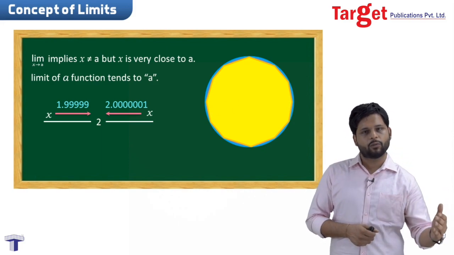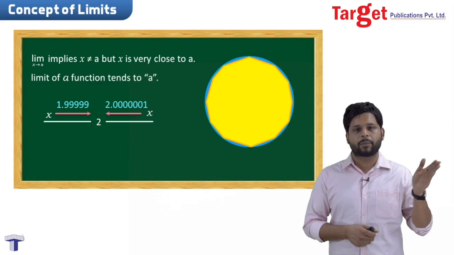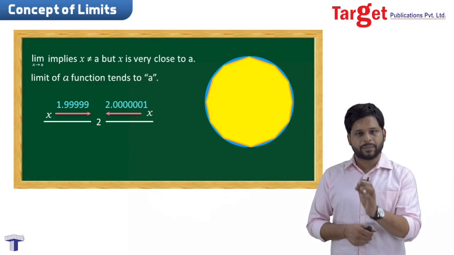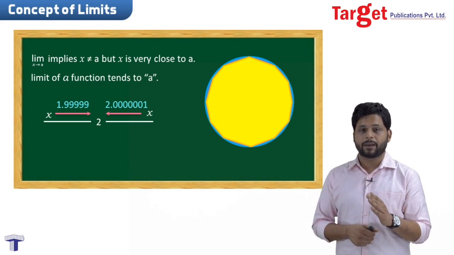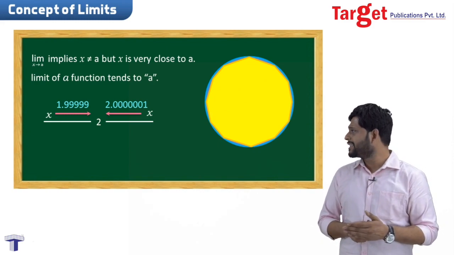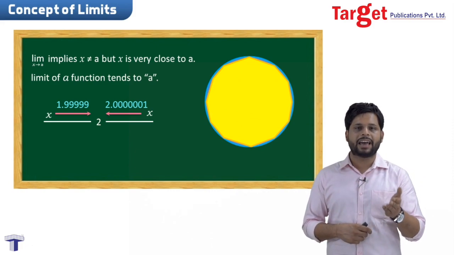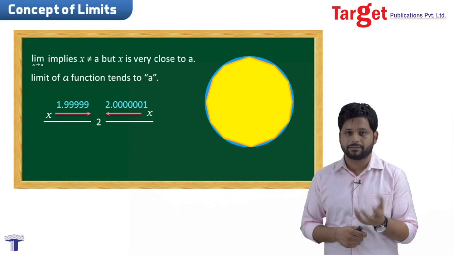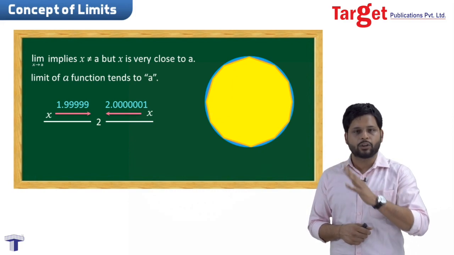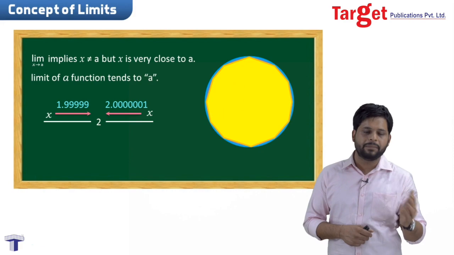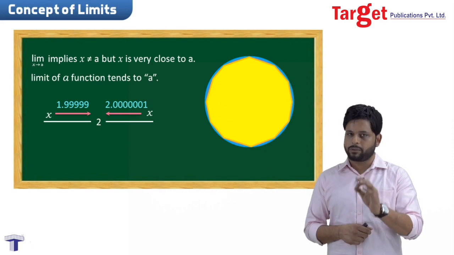Whenever we take a variable x which is approaching a particular number a, it means the value of x can be very close to a, but it will never be equal to a. From here we get to know one more thing, that the limit of a function will always be tending to a, where a is a finite number. We cannot take any limit whose answer will be infinity. A limit can be approaching, but the answer of the function will never be an infinite number. It will always be a finite number.